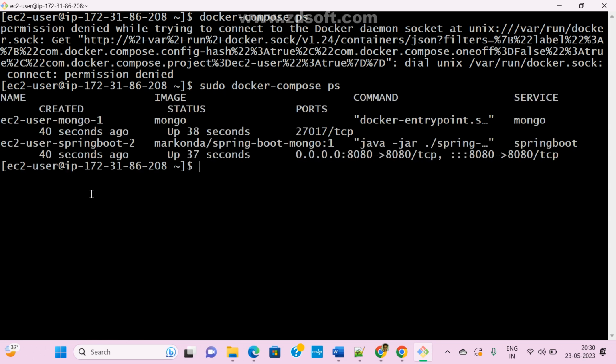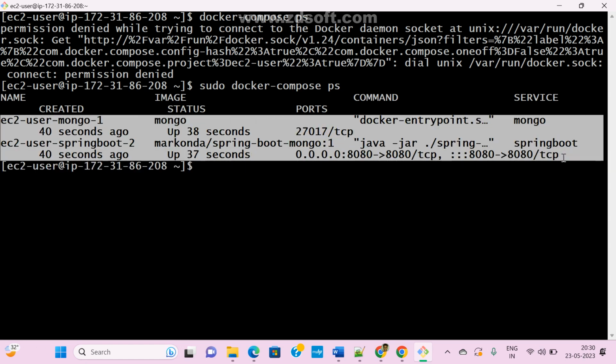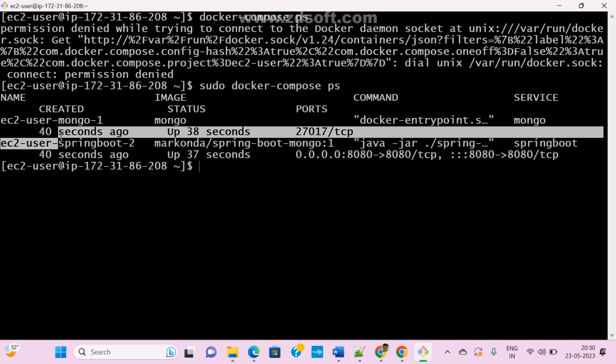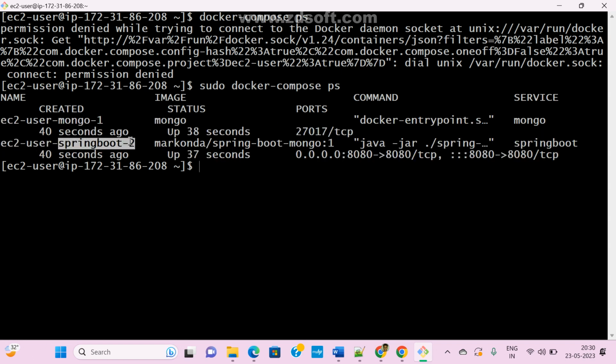So now see here, how many containers were created? Only one container or two containers? This is nothing but a multi-container Docker application. This is the multi-container Docker. So this is my front-end application, and this is my back-end application. Now check whether this is really working or not. So copy this port number. What is my host port number? My front-end application, 8080. This is my container port number. This is my host port number, 8080.